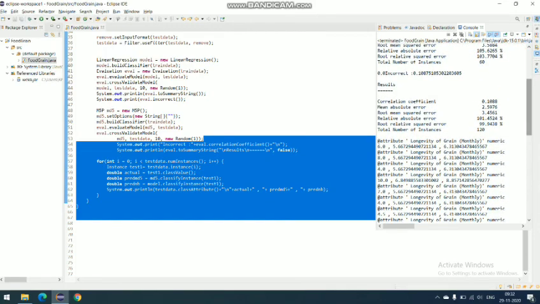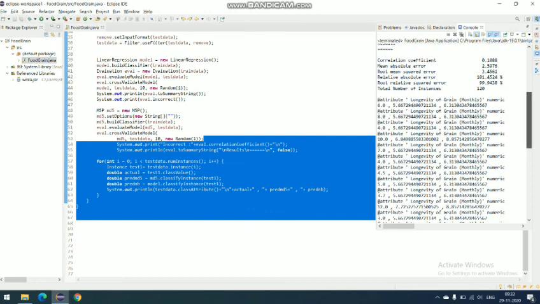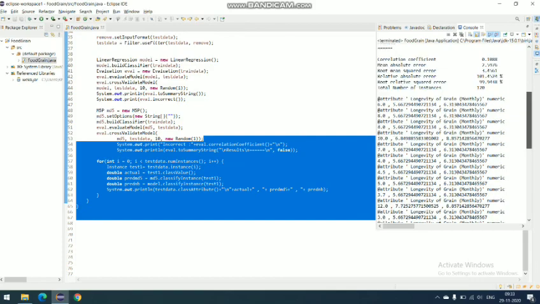In the result, correlation is near about 0 and mean absolute error is nearly the previous value, and we get total number of instances as 120, and then we get 3 columns of attributes and longevity as a numeric value. Thank you.